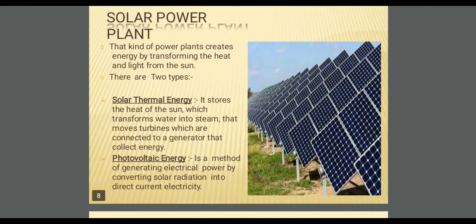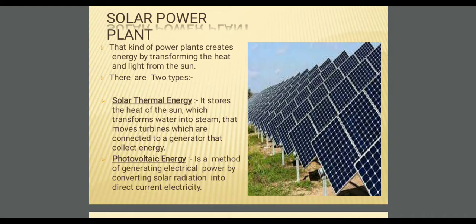Coming to the next one, solar power plant. This type of power plant is used to generate electrical energy by utilizing solar radiation with the help of plates, solar plates, or else they can also be called solar collectors. This will utilize the heat coming from the sun and convert that heat energy into electrical energy.